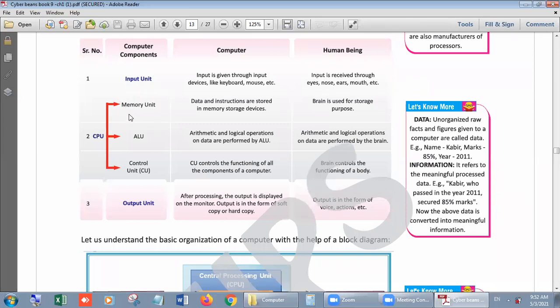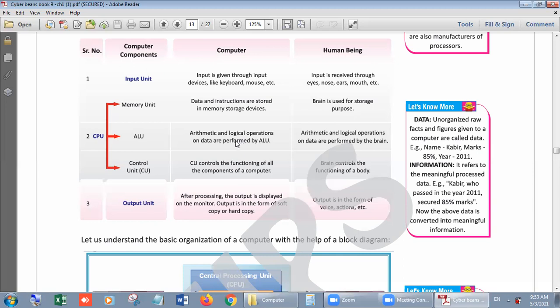Then memory unit. What is memory unit? In computers, we have three parts of our CPU. First is the memory unit, second is the ALU, that is the arithmetical and logical unit, and the third is the control unit, means CU. Then MU, ALU, and CU. What are the different functions of it in computers? The memory unit always stores the instructions and stores all the results as well. The ALU can perform some arithmetical or logical problems, right?